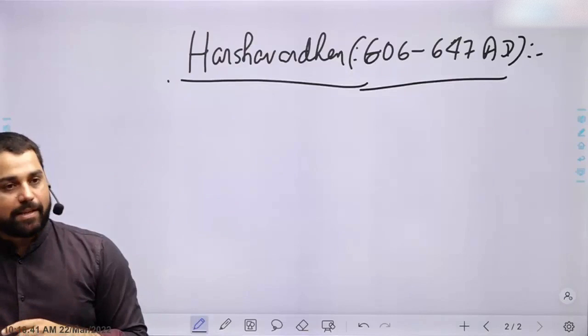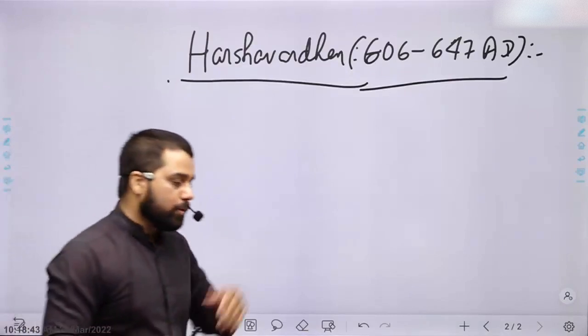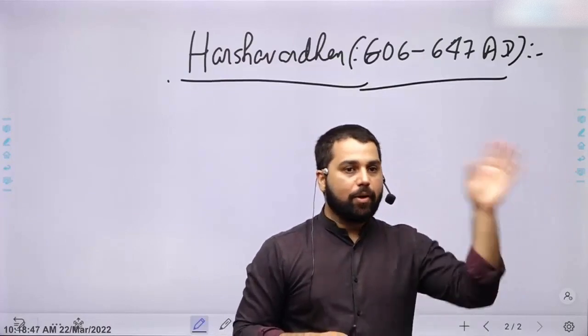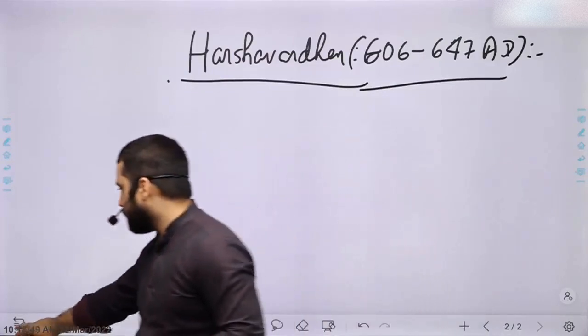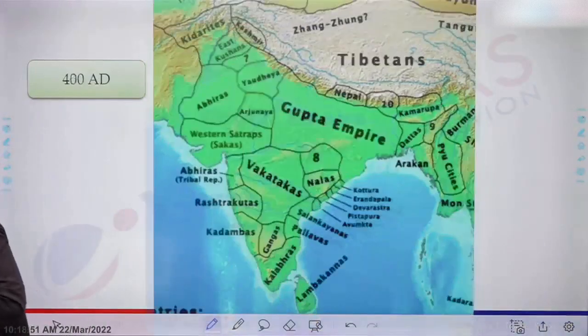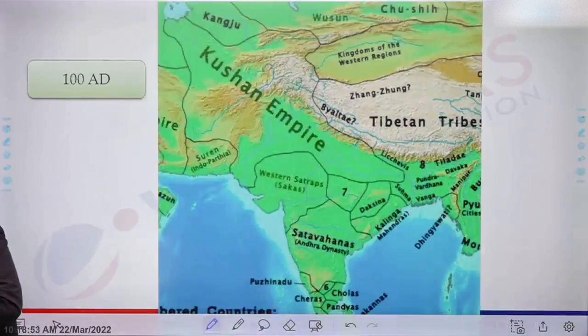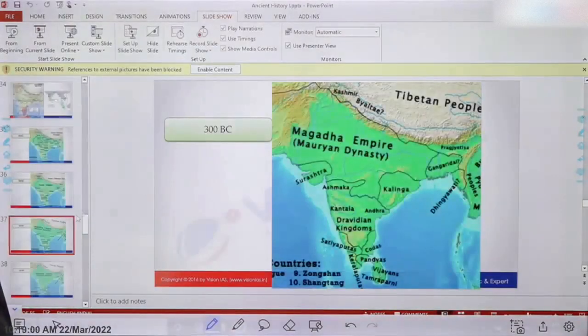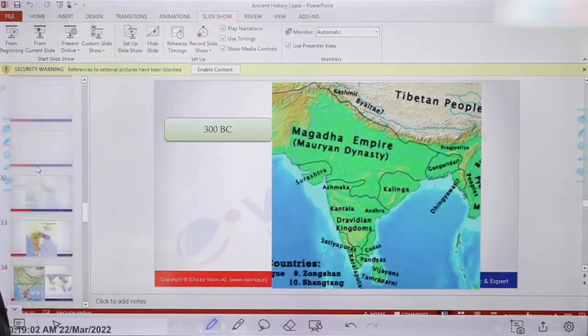When Shashank later dies, Harsh also goes and occupies Bihar, Bengal, जो पूरा region है. All this region became part of Harshvardhan. So at its zenith, let me show you the empire of Harshvardhan.